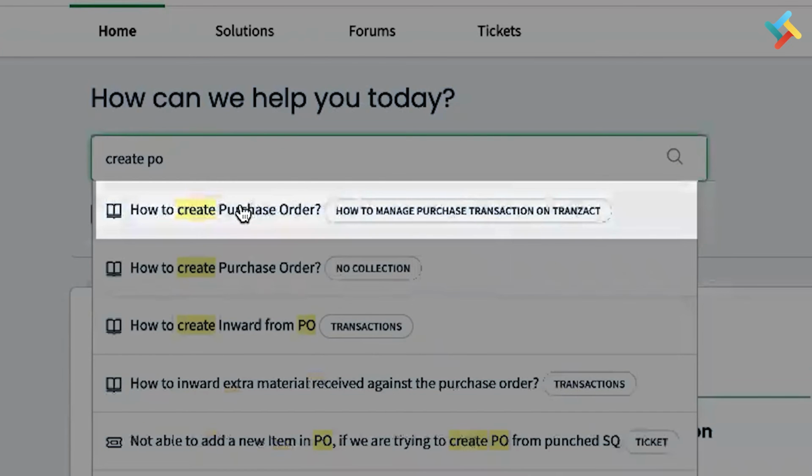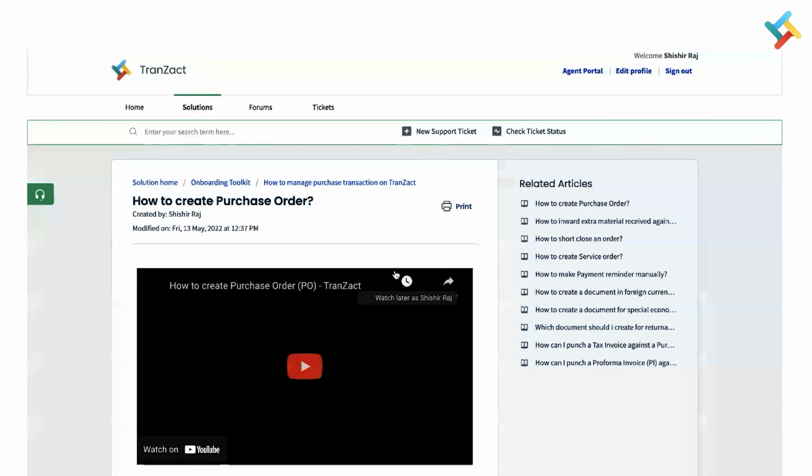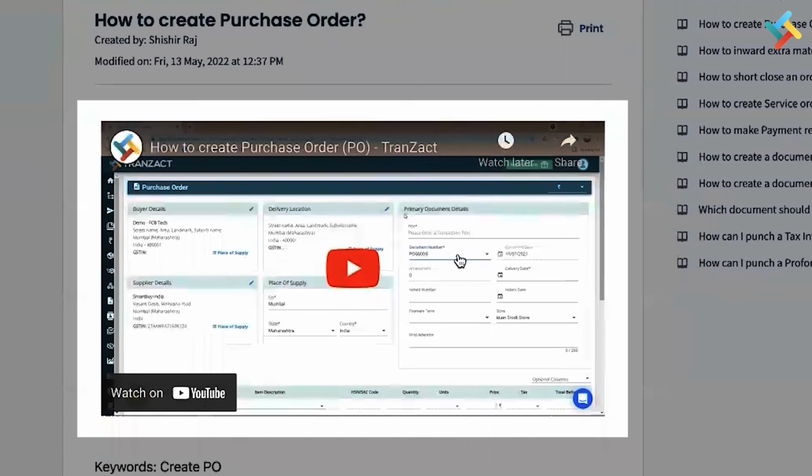Please check how to create purchase order. You need to click on this and you will see a video which will guide you on how you can create a purchase order on TranZact.